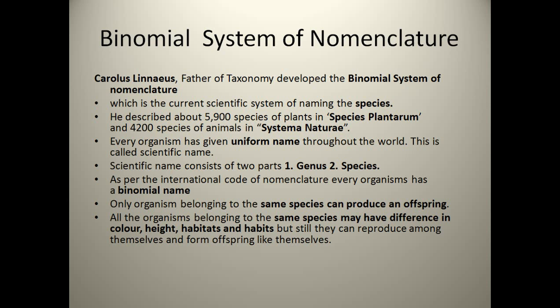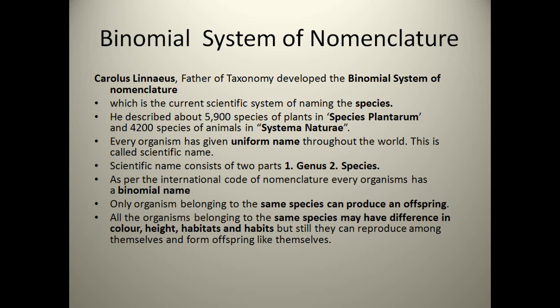So what we are understanding is that the binomial system for nomenclature given by Carl Linnaeus is still active. We are still using the formula given by Carl Linnaeus to name any specific species, that is called the binomial system of nomenclature.